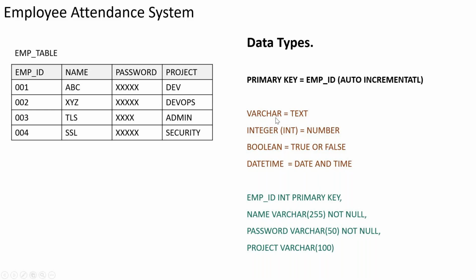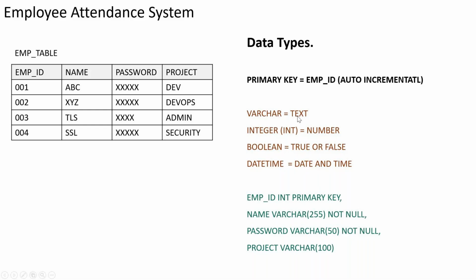Now here there is something like 255 I mentioned. What is this 255? This 255 is the number of characters I am allowing inside this text, because someone should not put a complete paragraph inside a name, right? A maximum name could be maybe 100 characters, your full name. Maybe if someone has a very, very big name, that's fine, but it will not go more than 150. Still, I'm giving 255 characters which can be added inside this one. I can control this because it's text; if I don't, I can go as long as I want.